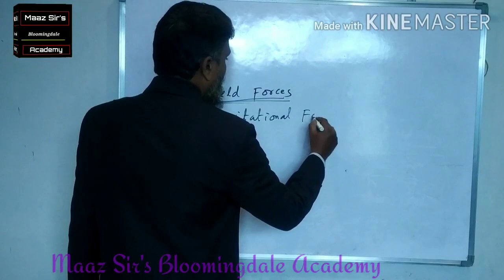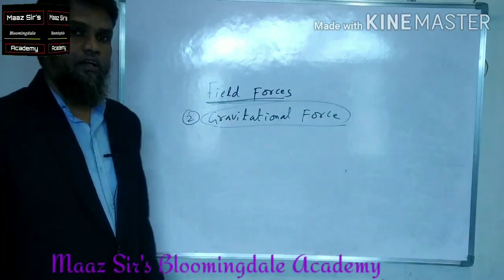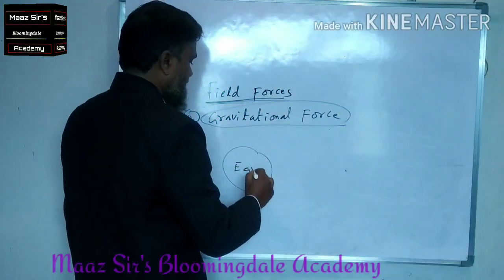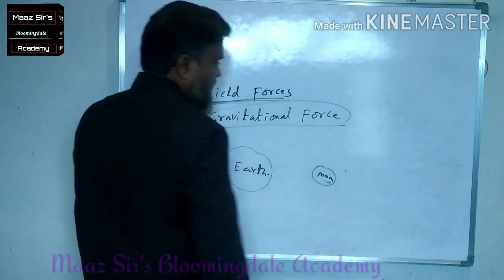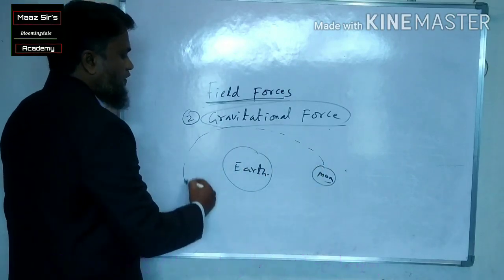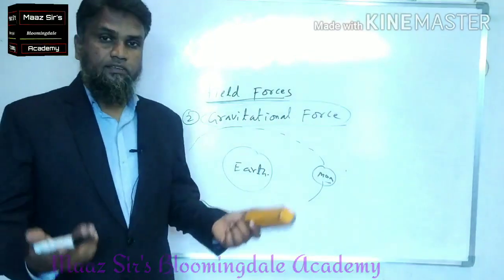Gravitational force is also an example of field force. For example, you take Earth and Moon. Understood? The Moon rotates around the Earth in a fixed orbit. Why is it rotating?